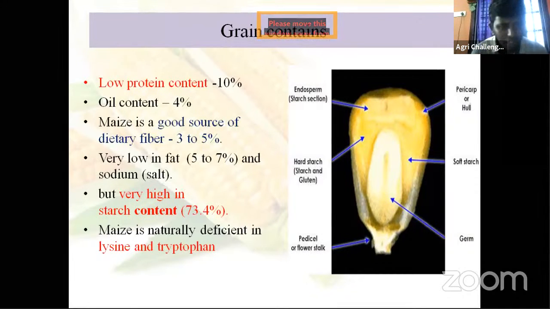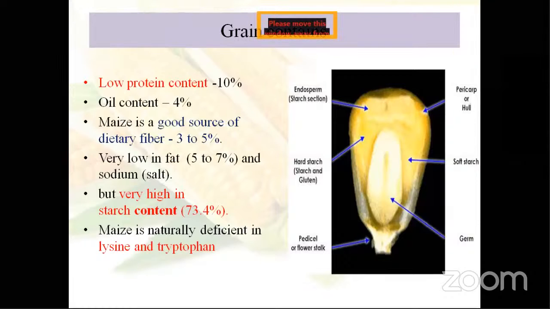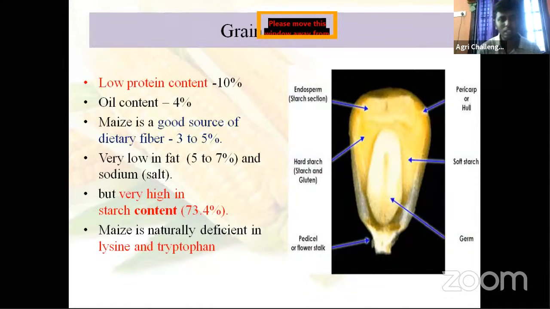Maize is naturally deficient in lysine and tryptophan. Most of your cereals and millets are deficient in lysine. Yes, what are lysine and tryptophan? Amino acids. This lysine is universally deficient in cereals, and in maize lysine and tryptophan both are deficient.